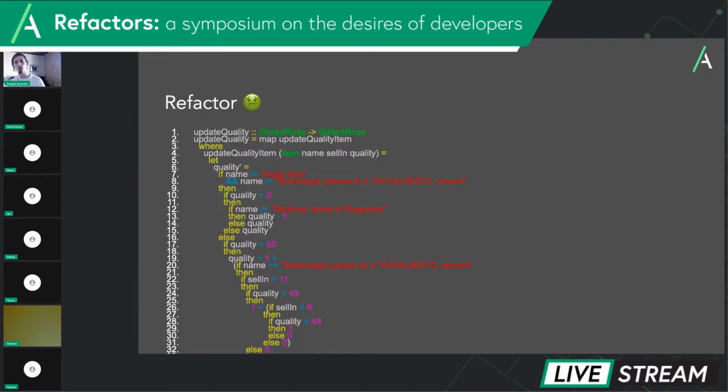Most meetups and talks and books that I've read over the years about refactoring present you with some hideous code that I very much doubt somebody would have typed and committed.